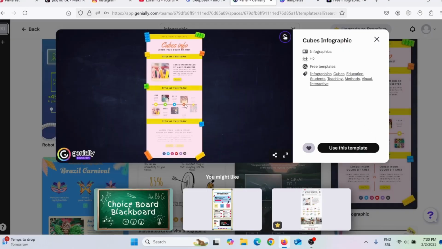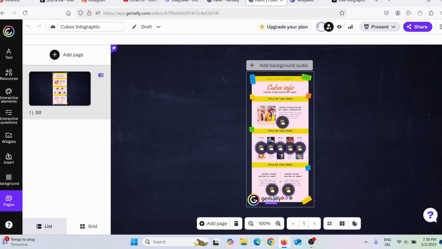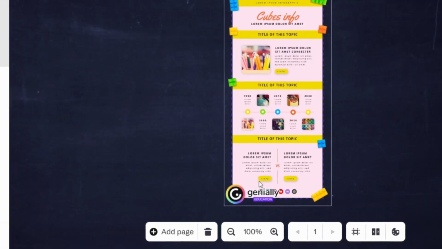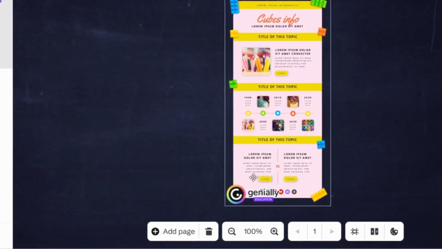And here you can see this is how this video looks. So I need to click here on use this template, okay? And now I can edit this template. So here you can see how this looks. Now, the problem is they do have a free plan, but you will have to deal with this watermark here.